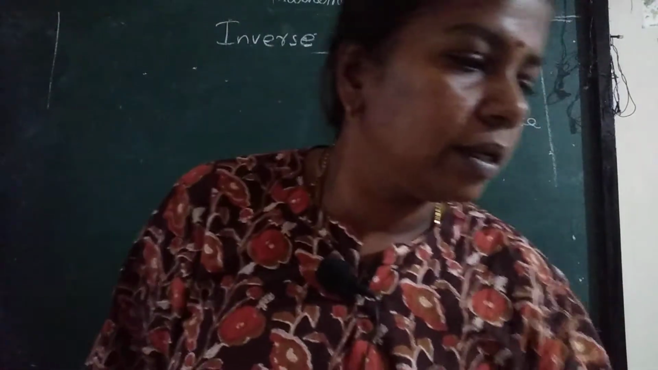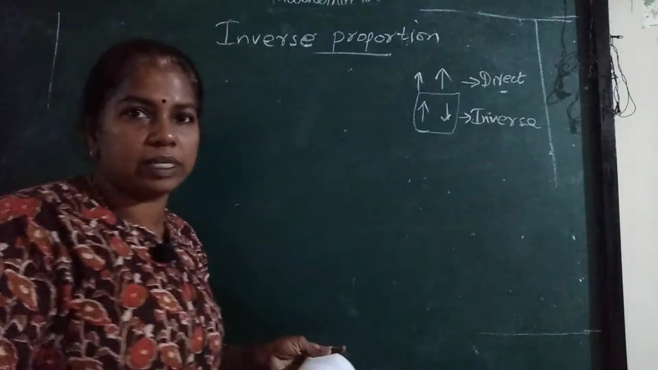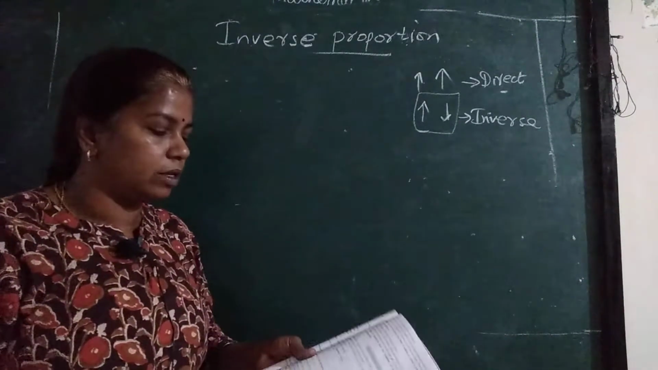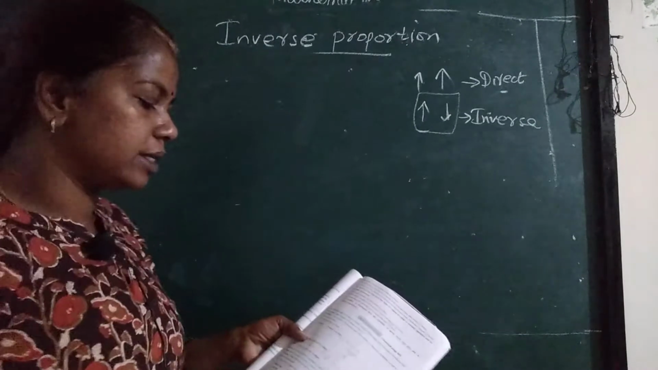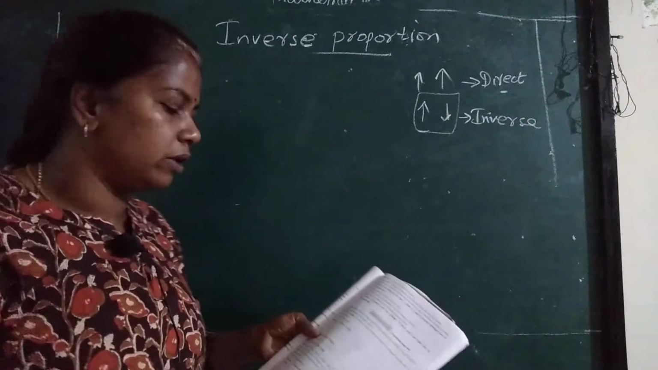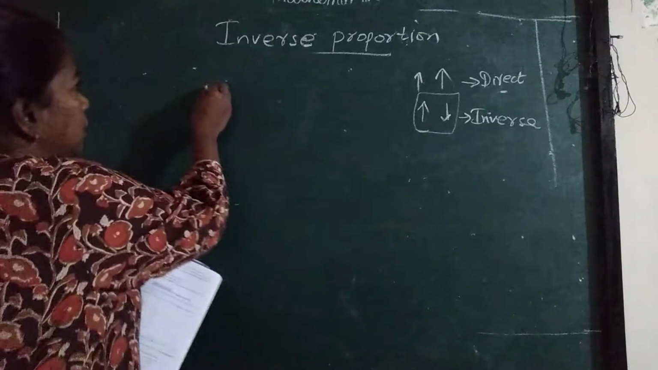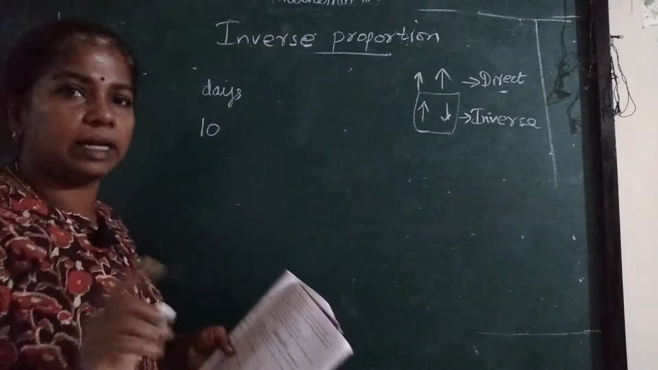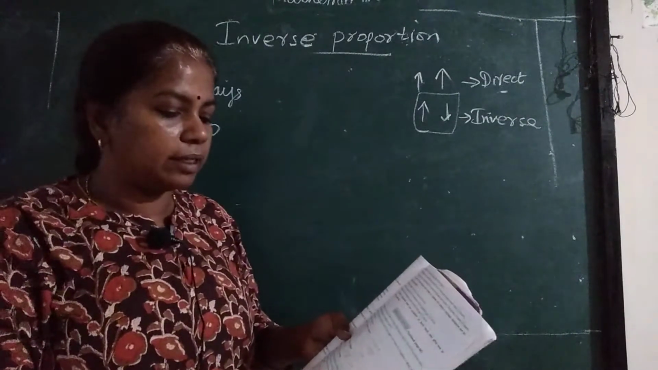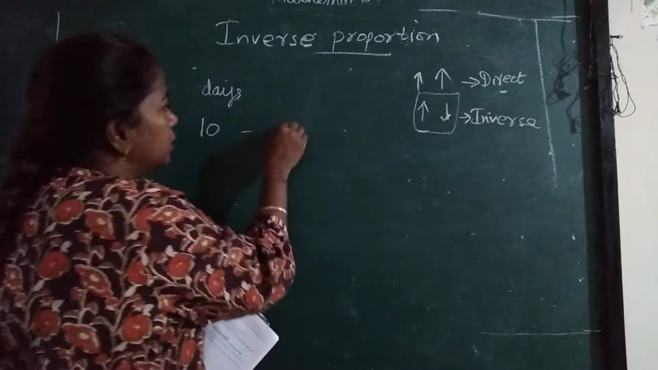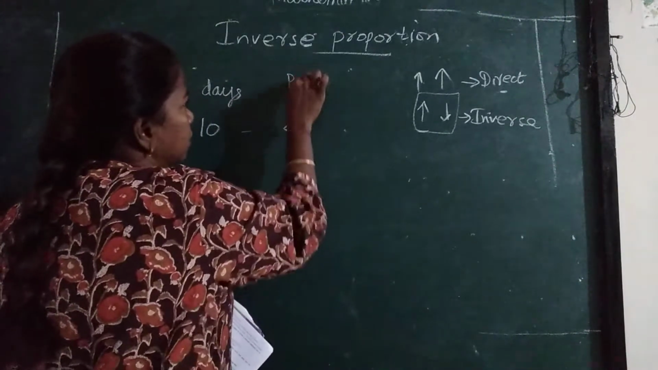Now, I am referring to the Maharashtra Board 7th standard book. This is practice set 38. In that I will be taking the second sum. Someone took 10 days to finish a book, reading 40 pages every day. So the number of days is 10. In 10 days, how much was he reading? He was reading 40 pages.